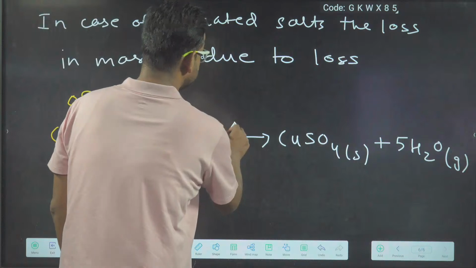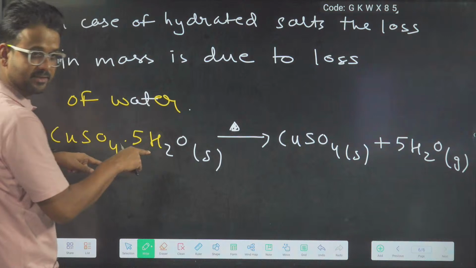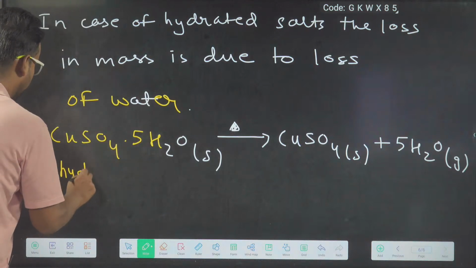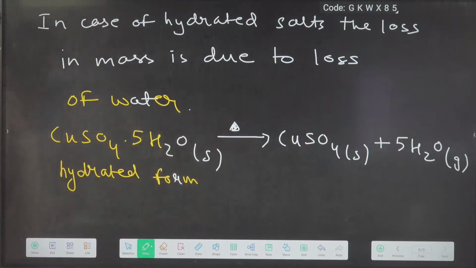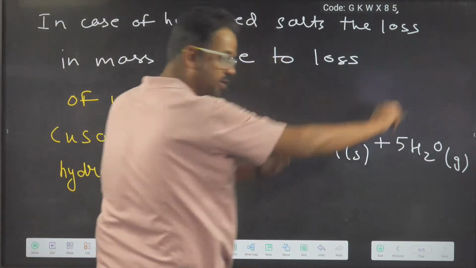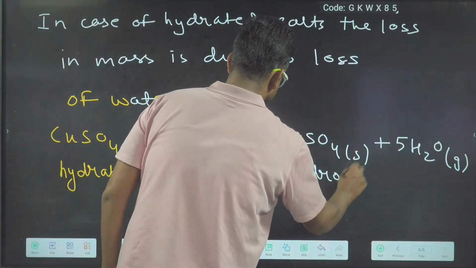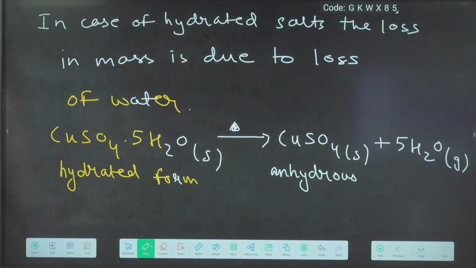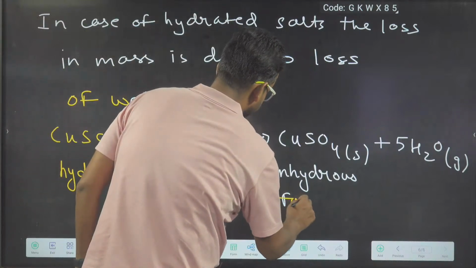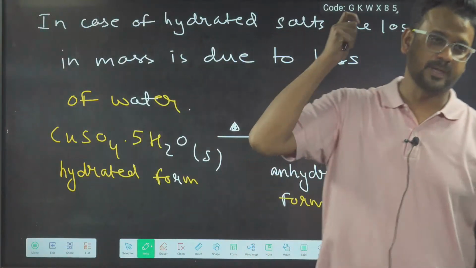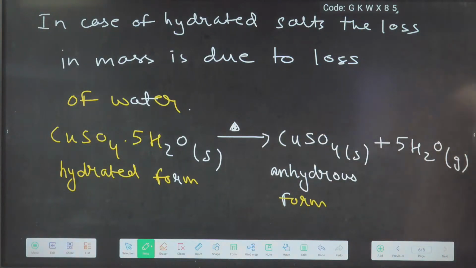The form which contains the water is known as the hydrated form, and the form from which water is removed, with no water, is known as the anhydrous form. So let us do a very fantastic question based on this also. Yes, this is also called blue vitriol. Very good, Pawan.